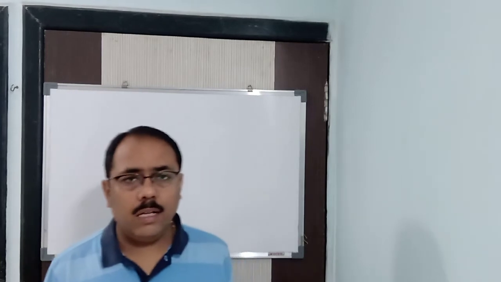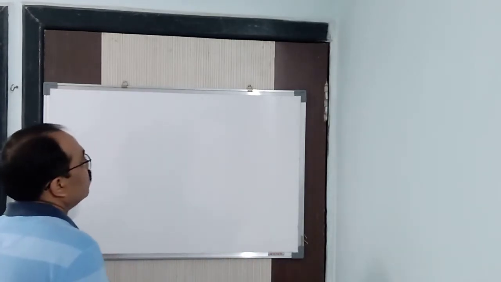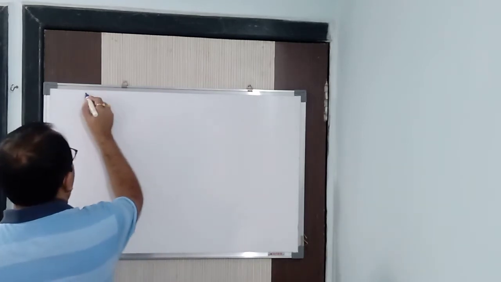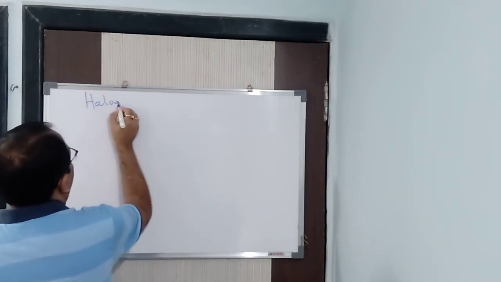Now, coming to the properties of alkanes, I already told you, alkanes undergo substitution reactions because they come under saturated hydrocarbons. We are going to see the substitution reactions one by one. First of all, we will come to halogenation.